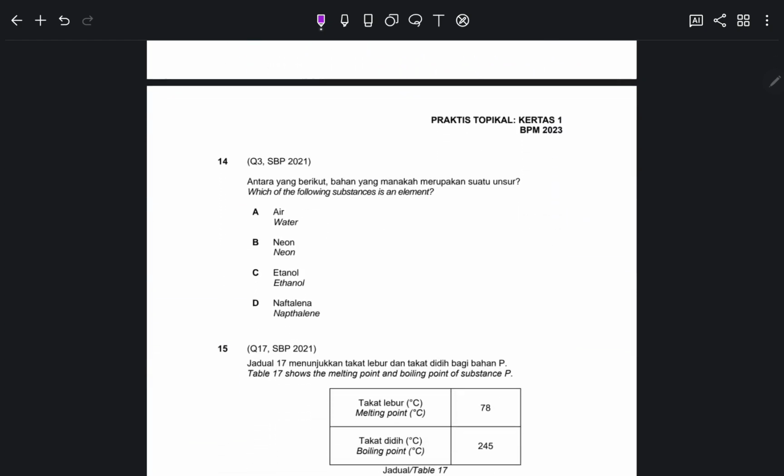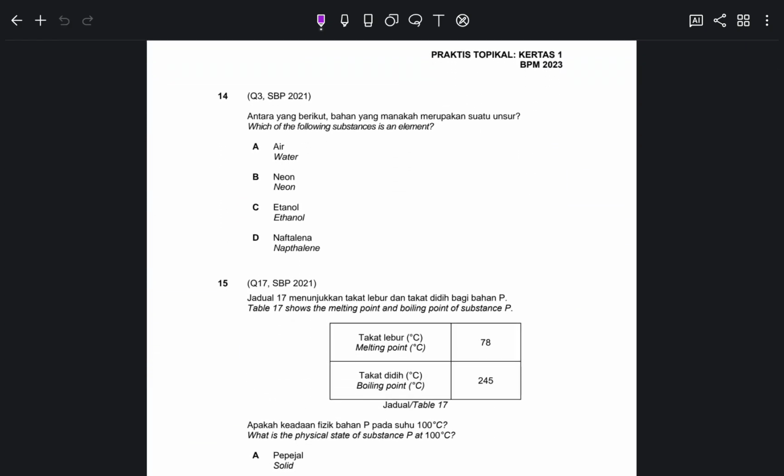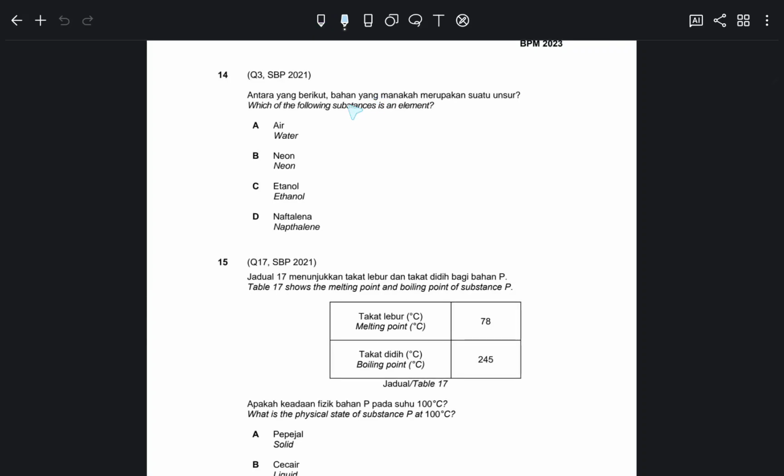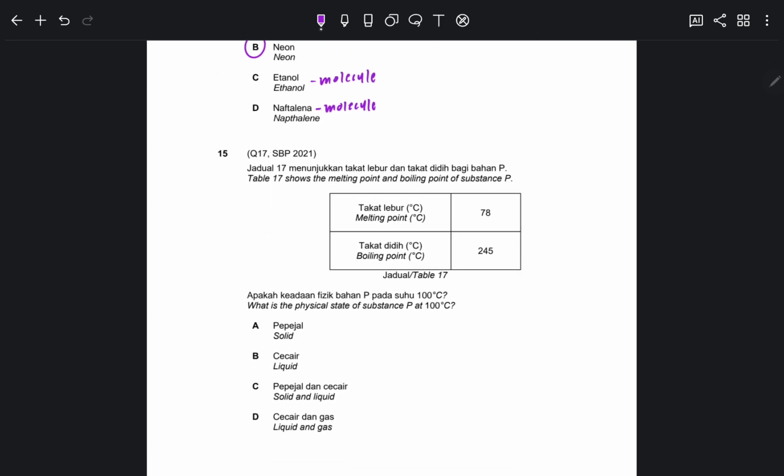Okay. Number 14, SBP 2021. Which of the substances is an element? Water is of course a molecule. Naphthalene is also a molecule, it's mothballs actually. Ethanol is an alcohol, of course a molecule. So neon only. Neon is an element of group 18, so of course it is a monoatom. So it's an atom.